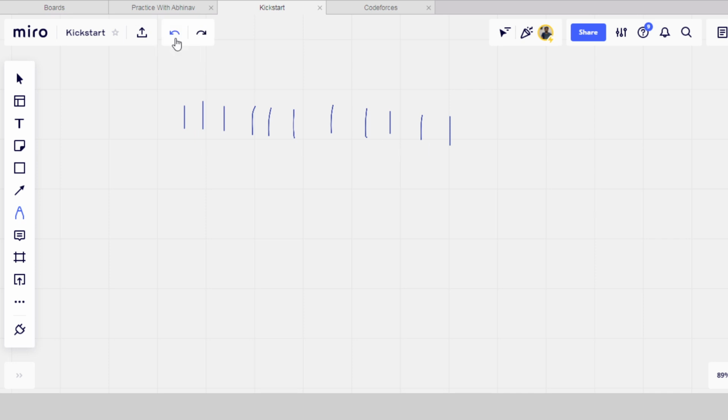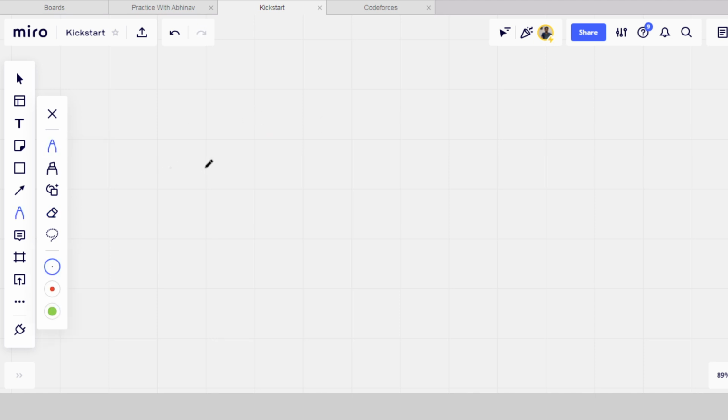Now, what is the logic behind this, and how do we find the minimum number of trees? Let's take the test case given to us.